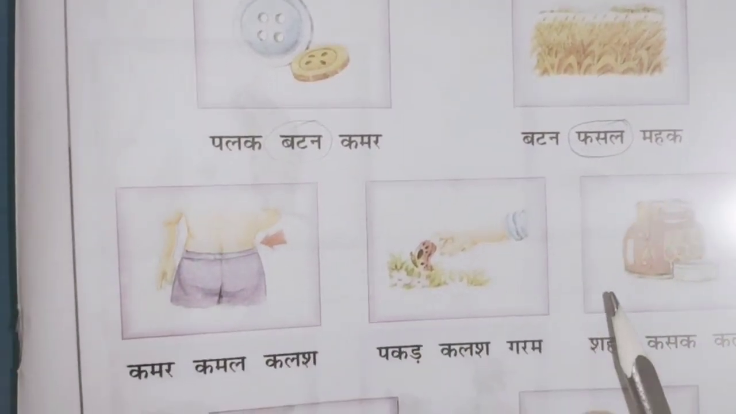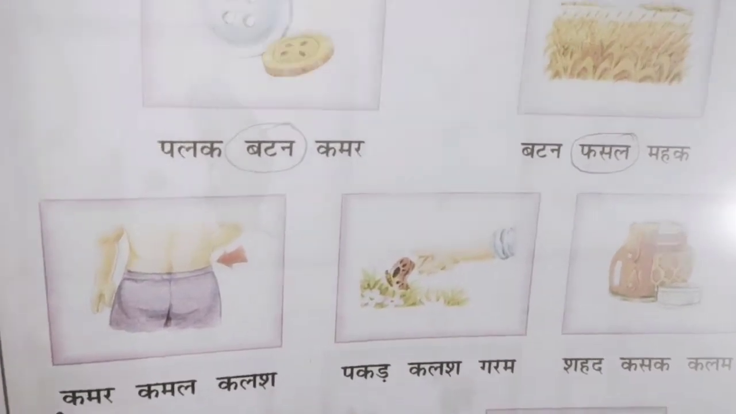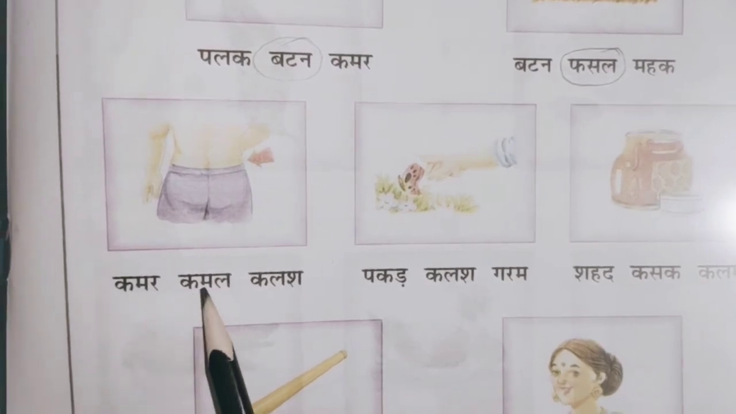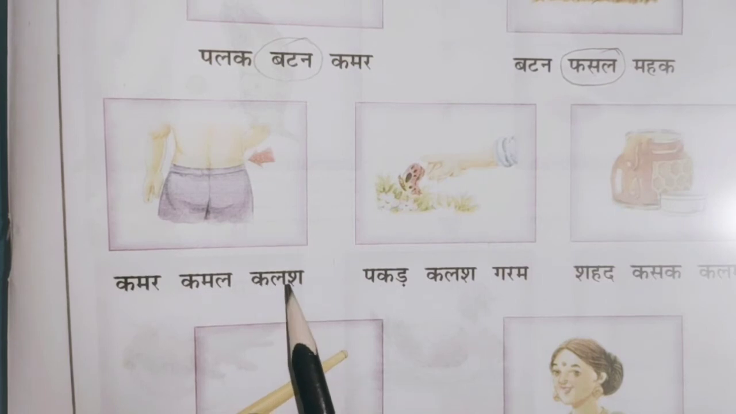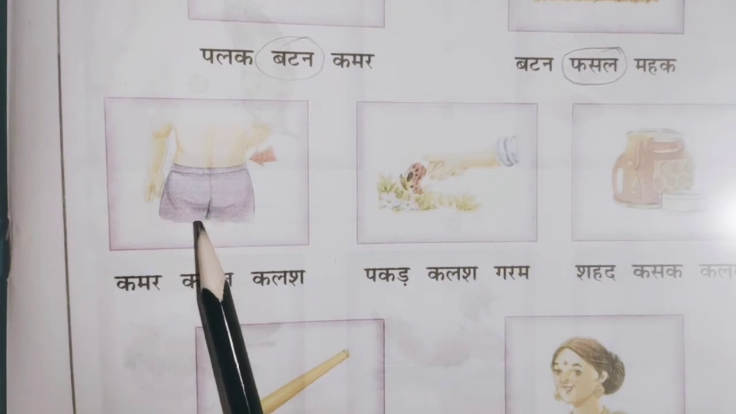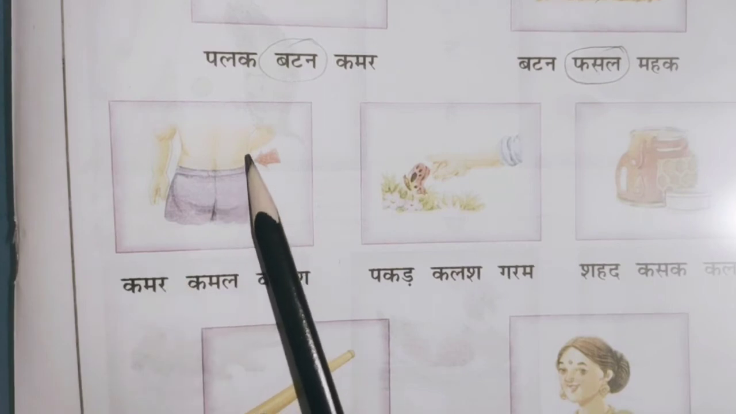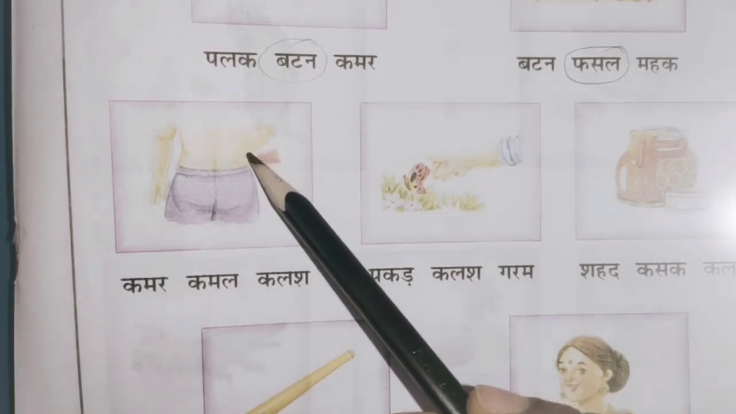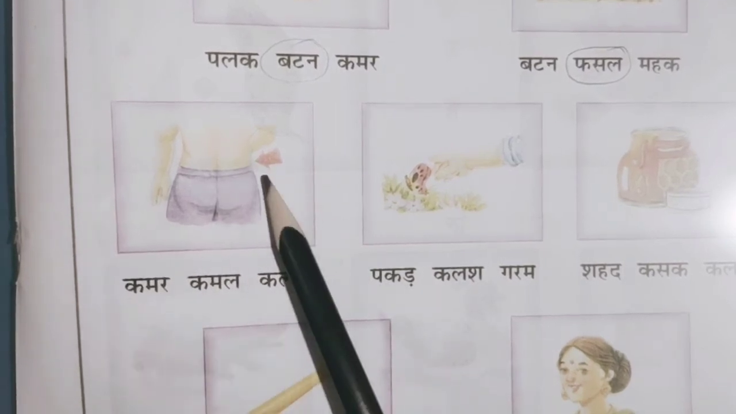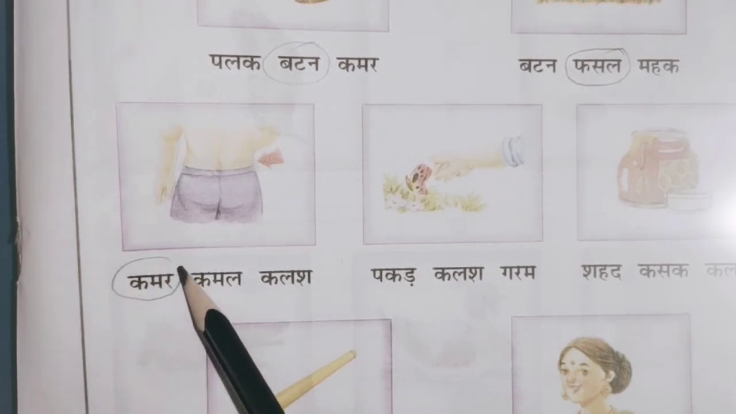The next picture, see. I'll read the words. Kamar, Kamal, Kalash. Kalash is here in this picture? No. Kamal is here? No. What is this picture? Kamar. This part will be called in Hindi Kamar. So Kamar, Kamar. So I'll circle this one. Kamar.